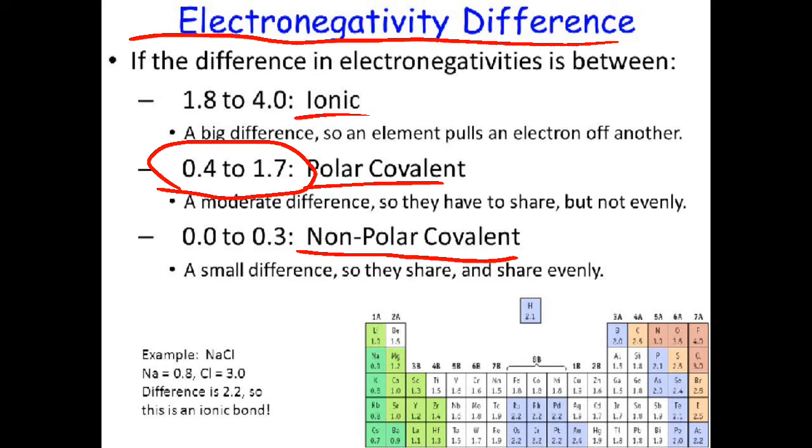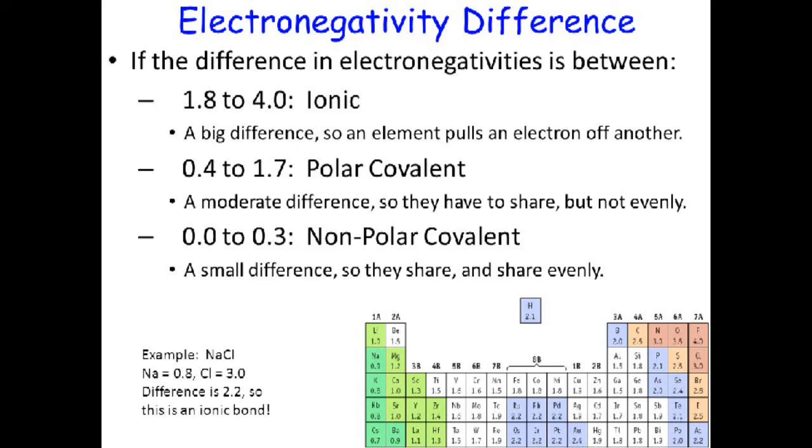Now I will give you a few examples to understand how a bond becomes polar in the coming slides. And the very important thing to know is that when the difference exceeds 1.7, then the nature of the bond is not covalent, but becomes ionic.